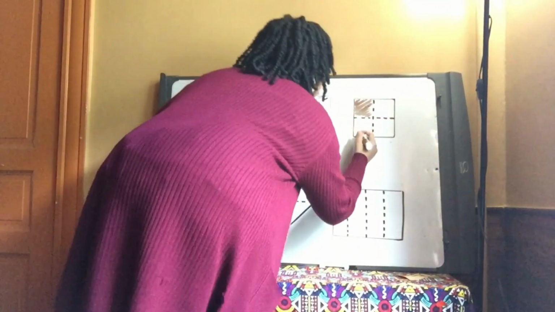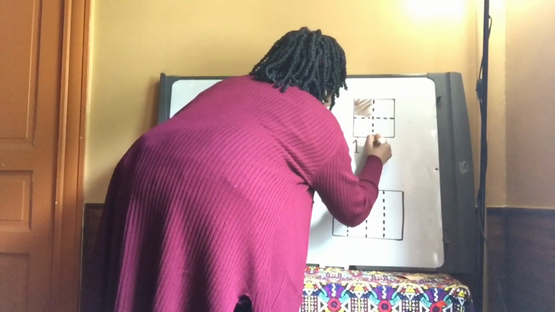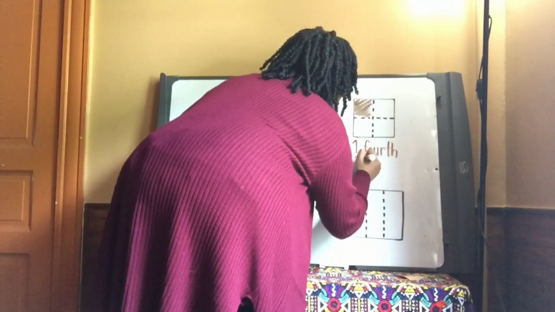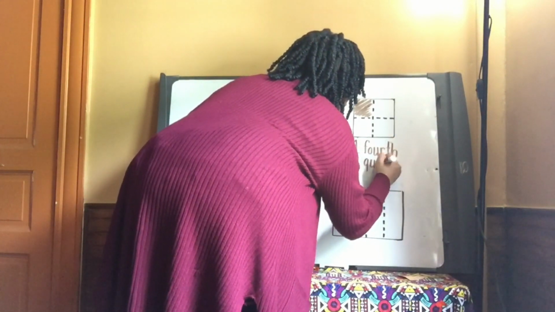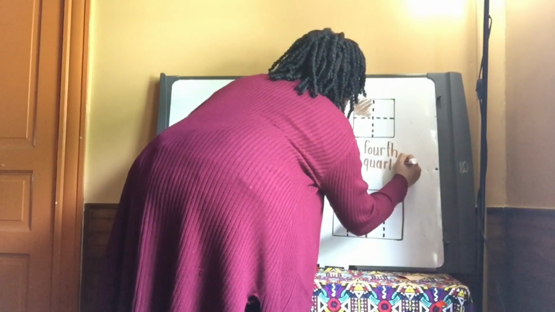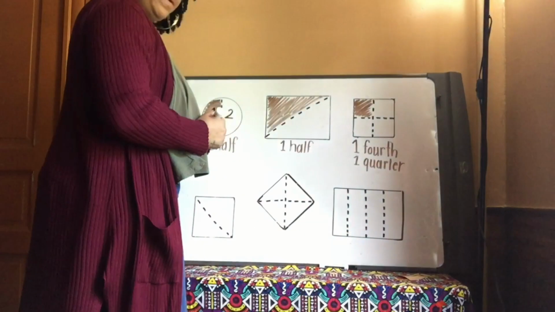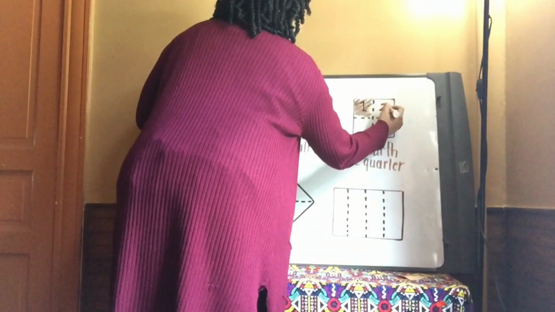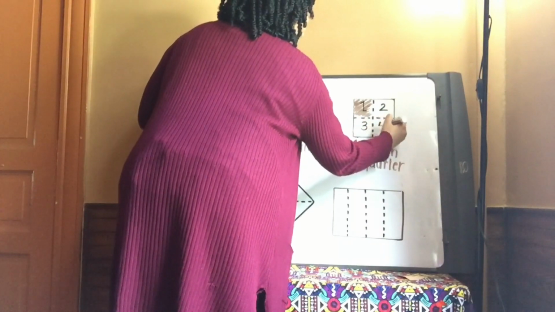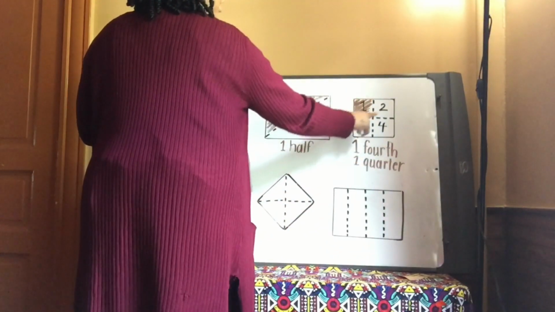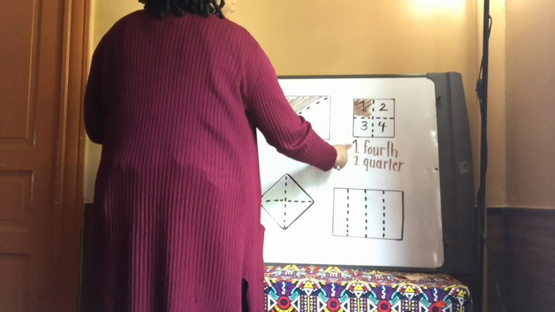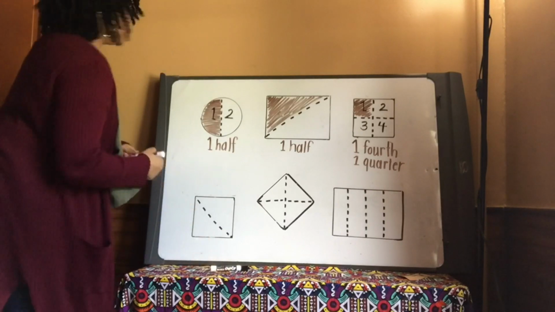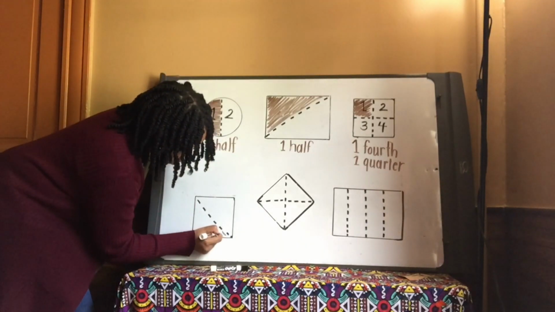Let me write it down. 1/4. Okay, Bo? 1, 2, 3, 4 equal parts. I only shaded in one, so this picture represents 1/4.